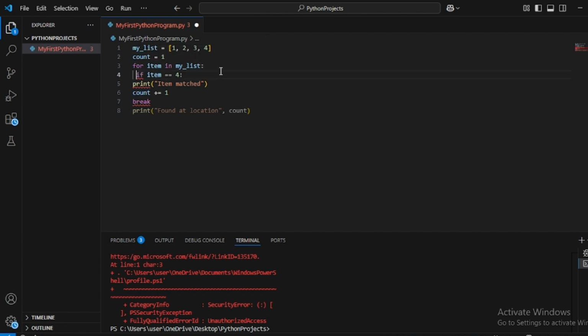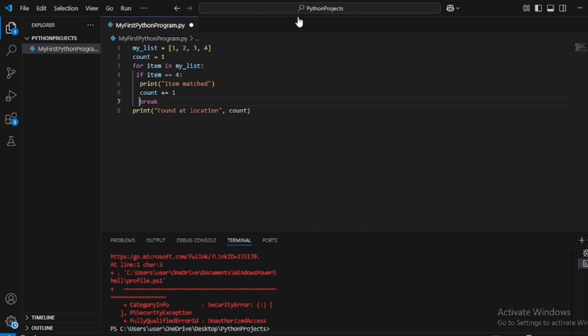The if statement will be inside the for loop and this print will be inside the if, and here it will be broken.